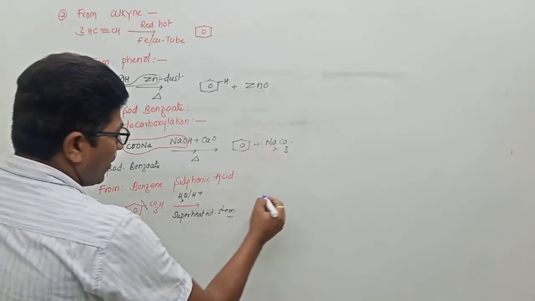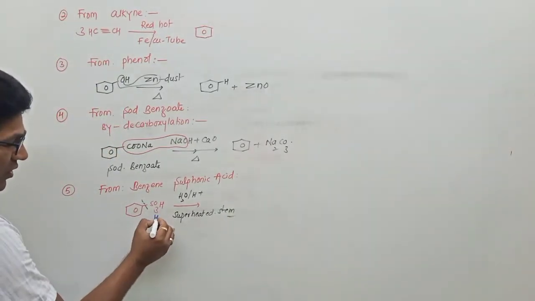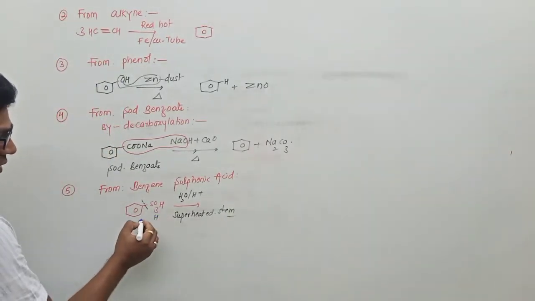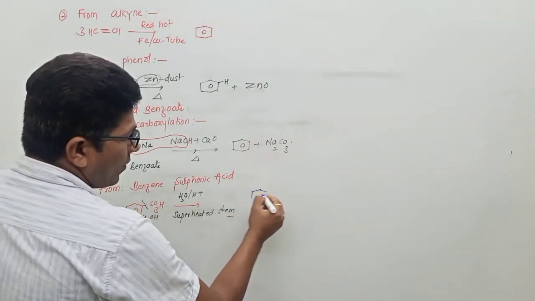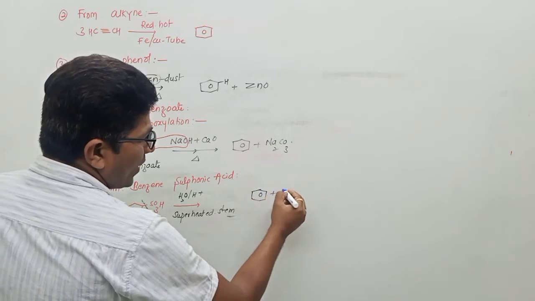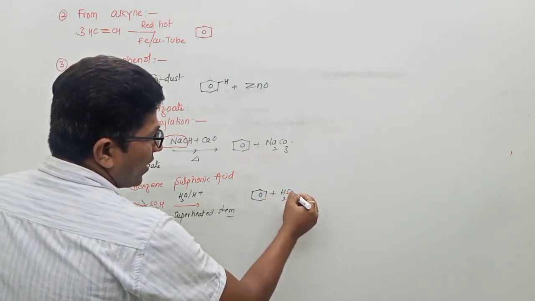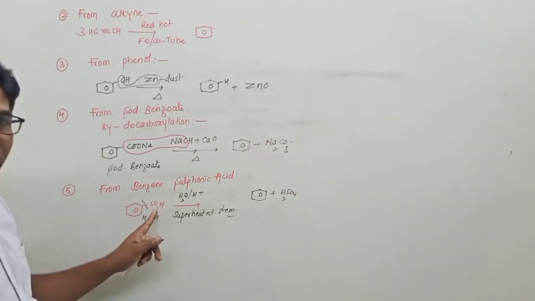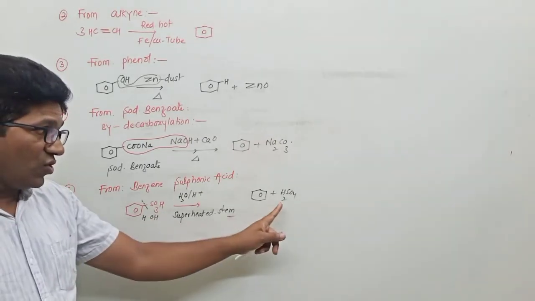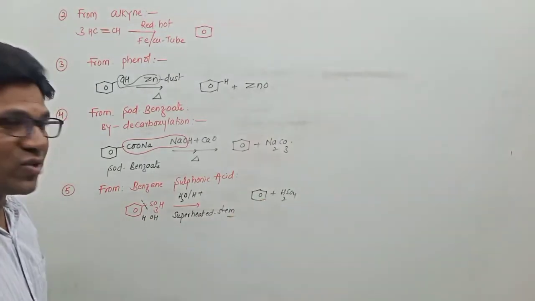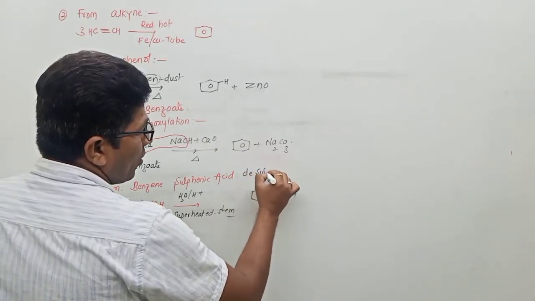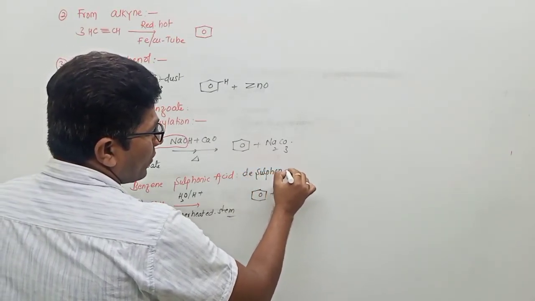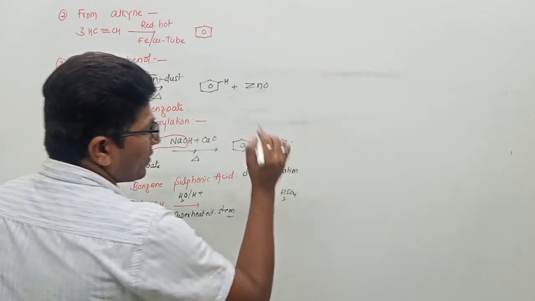So in this case, desulfonation. Here addition of HOH gives benzene plus sulfuric acid. So loss of H2SO4. Generally SO3H is a good leaving group. It undergoes desulfonation. Loss of H2SO4 is known as desulfonation.